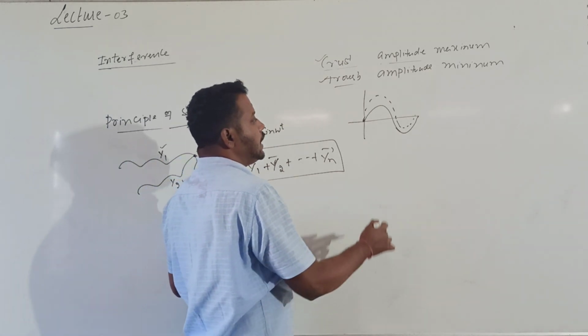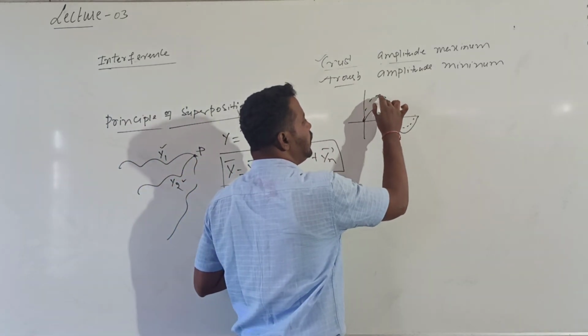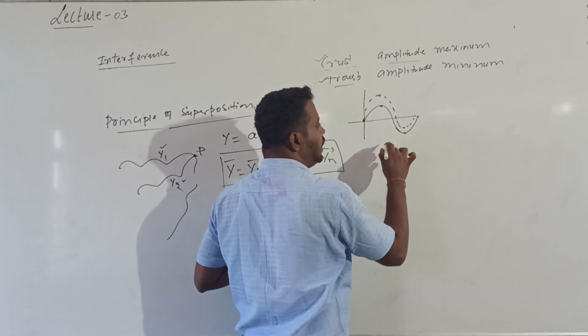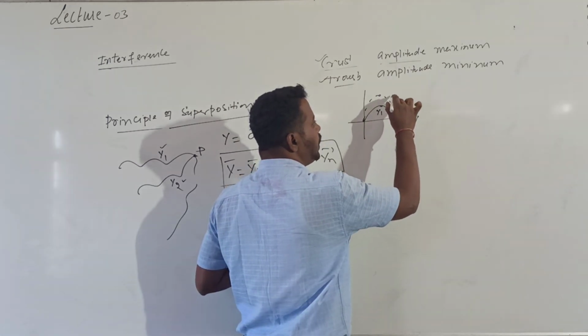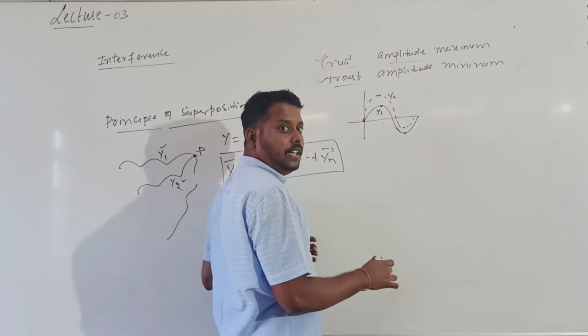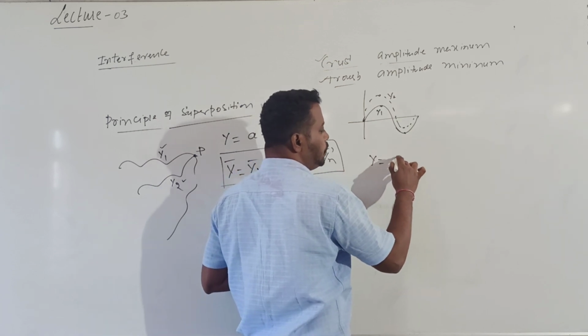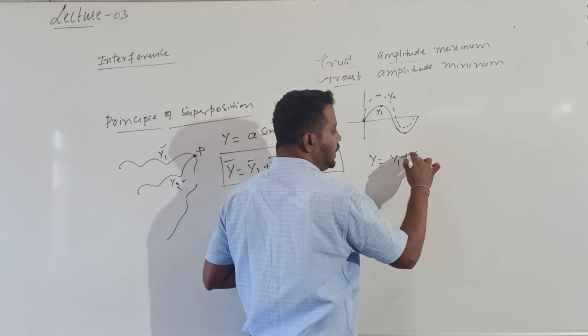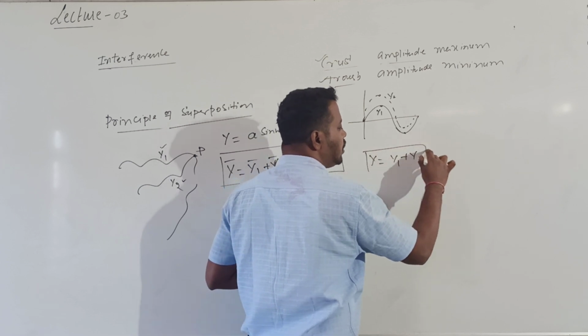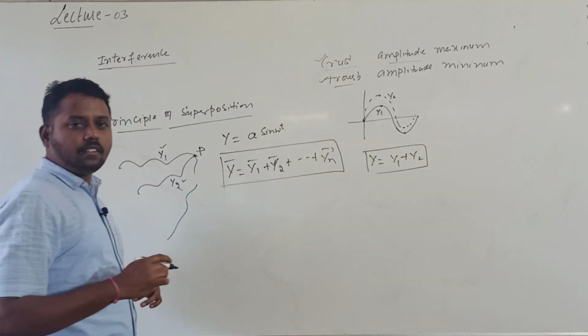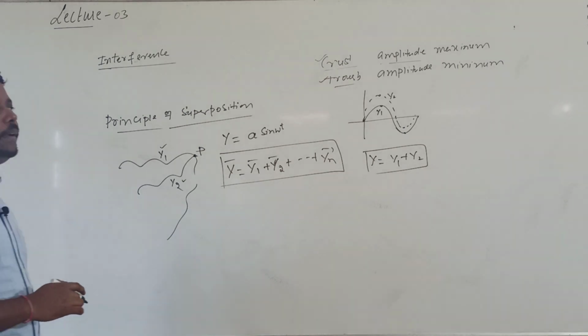Now whenever the crest of one wave falls over the crest of another wave and trough coincides with the trough, with first wave displacement y1 and second wave displacement y2, then the two waves are said to be superimposed in phase. Then the resultant displacement y is equal to y1 plus y2.